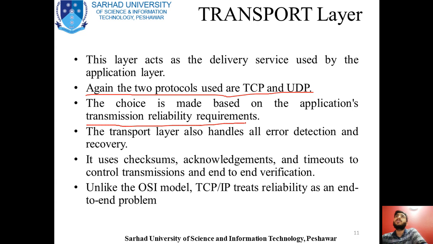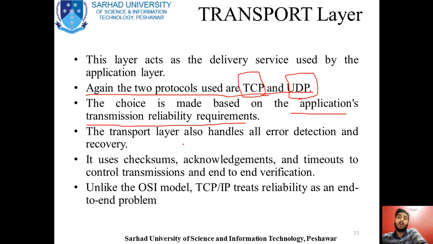If you want your data to be delivered fast, or in a short time, you can use UDP. But if you want your data to be sent with reliable communication, you can use the TCP model. So it basically depends on the application requirement, on what your application requires from the network.